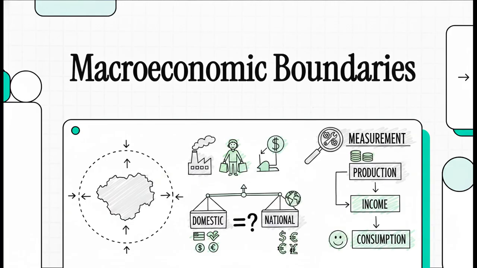Today, we're undertaking a rigorous conceptual disambiguation of two absolutely foundational concepts in macroeconomic theory: domestic product and national product. Now, this isn't merely an exercise in memorizing textbook definitions. Oh no, this is about understanding the fundamental architectural boundaries of an entire economy. We'll be utilizing precise economic terminology right from the IIC syllabus to really unpack these aggregates, dissecting exactly how wealth is measured and categorized on a sovereign scale.